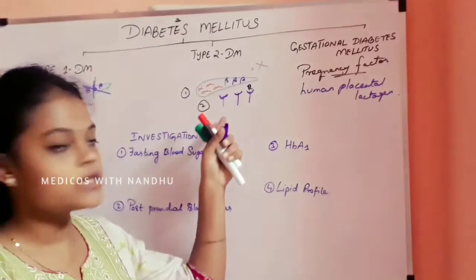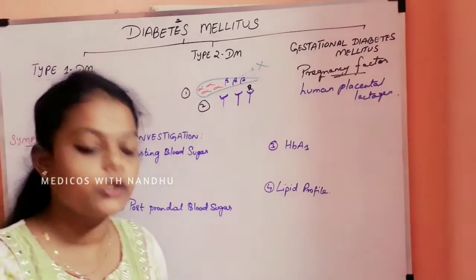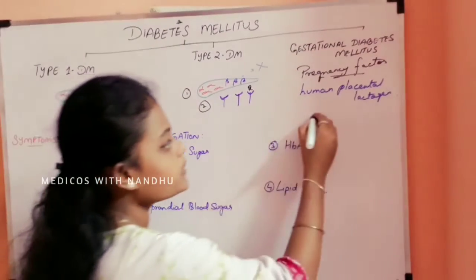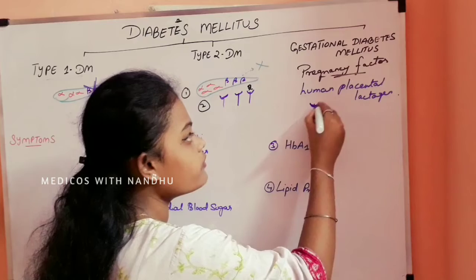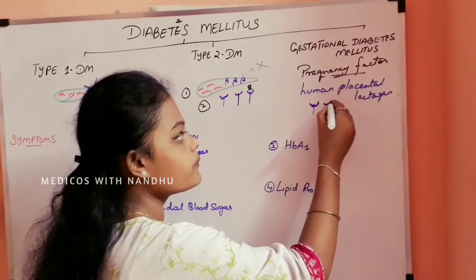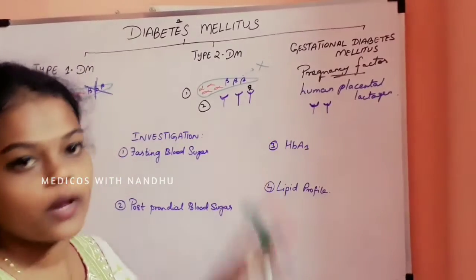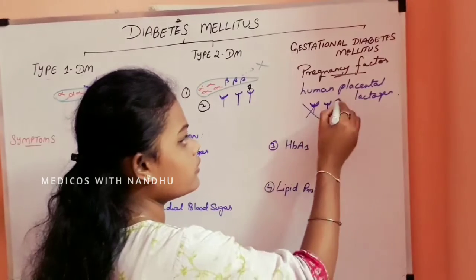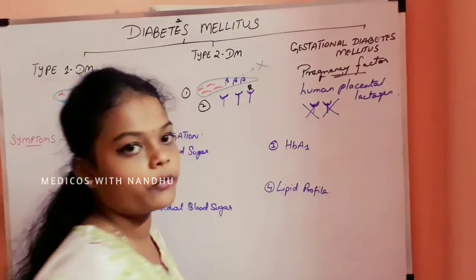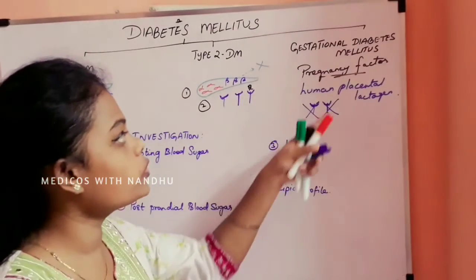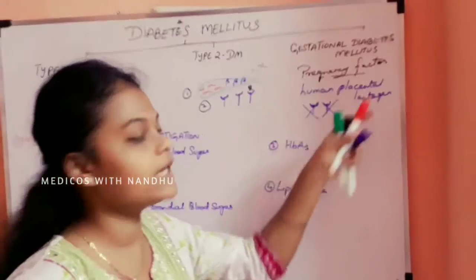Insulin won't bind to the receptor. But what happens here? The receptor function is disabled. The receptor does not function well or properly here, due to the factor called human placental lactogen.